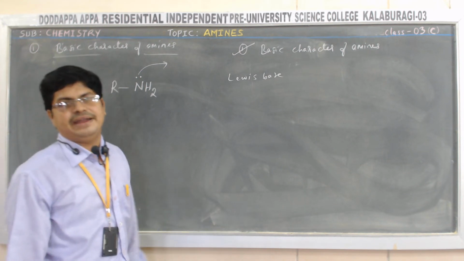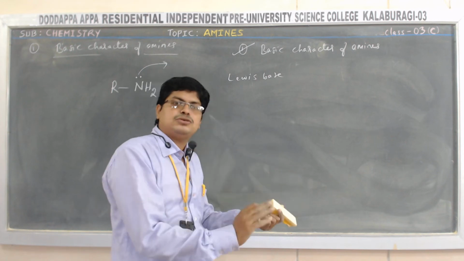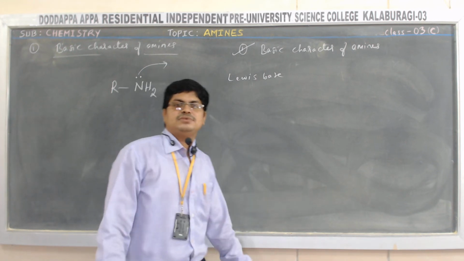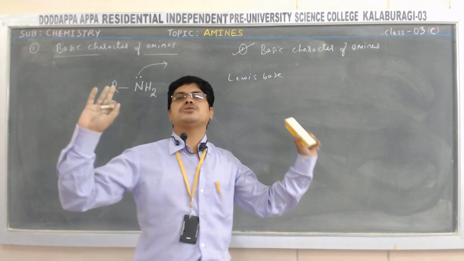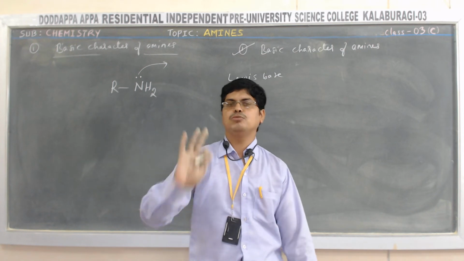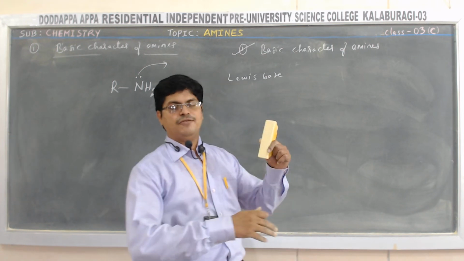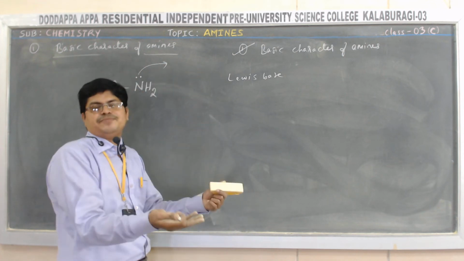So keep in mind, when amines donate the lone pair of electron, after that also it should become stable. After donating electron also if it is stable, then it is a strong base. Among the amines, if you compare, it is more basic in nature. Of course, amines are basic in nature because they donate lone pair of electron immediately.